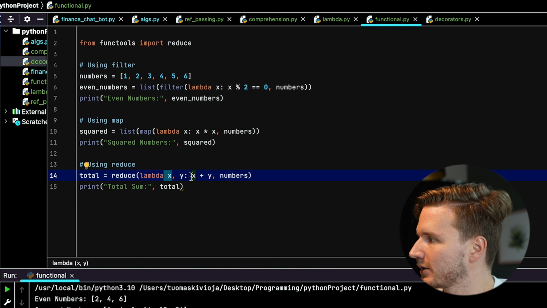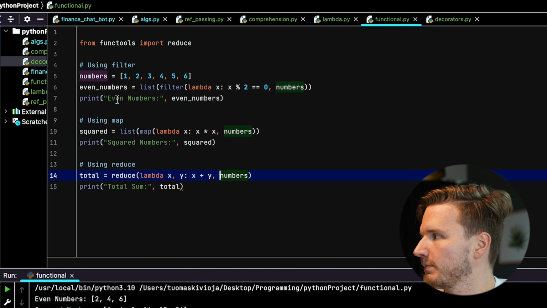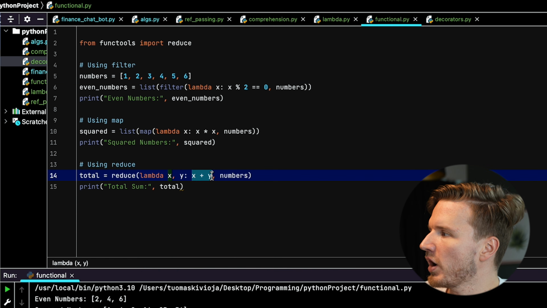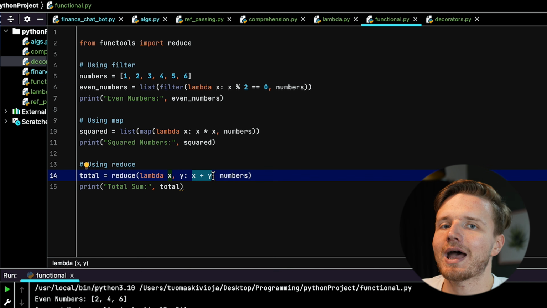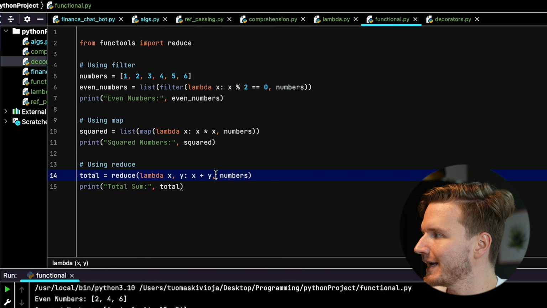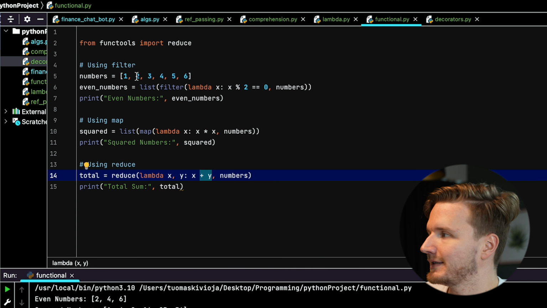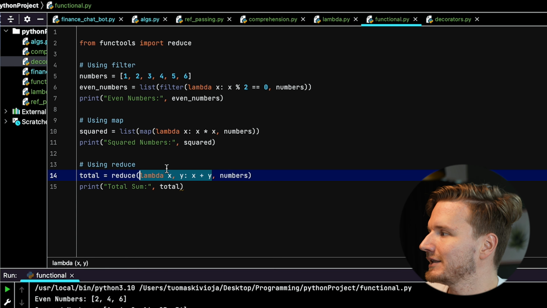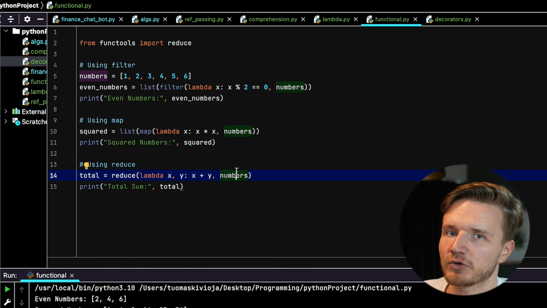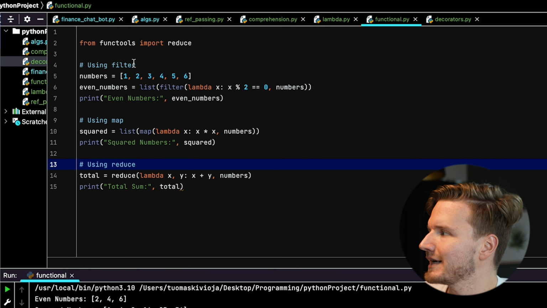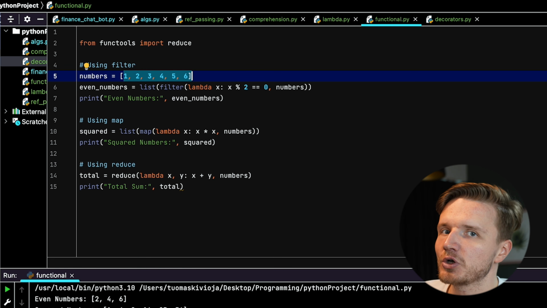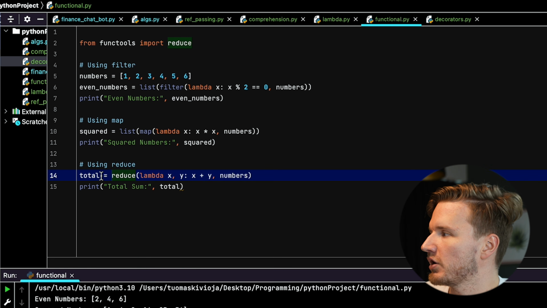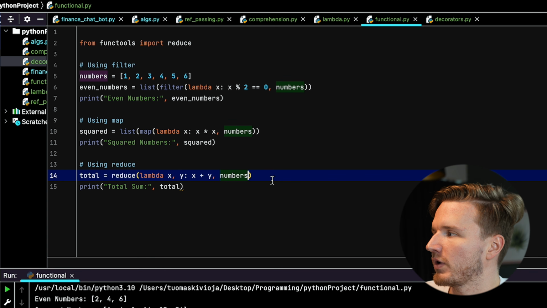And then what's going to happen is it's going to add y, which is going to be 1, to the accumulator. And then what is returned out of this function is now added into the accumulator. So in the next run, the accumulator is going to be 1. So we're going to have 1 plus the second item, which is 2. And that is again going to be returned and added into the accumulator. So what this particular reduce function actually does is it just adds all of these items in the list together into one value, which is actually the value which is then returned out of this reduce function right here.